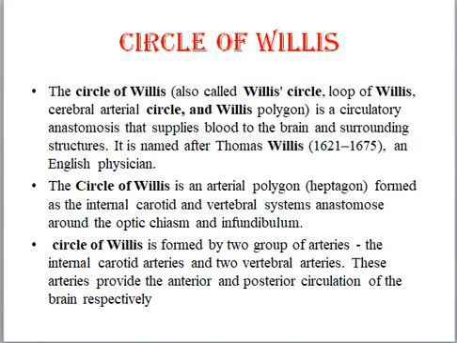Circle of Willis. The circle of Willis, also called Willis circle, loop of Willis, cerebral arterial circle, Willis polygon, is a circulatory anastomosis that supplies blood to the brain and surrounding structures. It is named after Thomas Willis, an English physician. The circle of Willis is an arterial polygon formed as the internal carotid artery and vertebral system anastomose around the optic chiasma and infundibulum. Circle of Willis is formed by two groups of arteries, the two internal carotid arteries and two vertebral arteries. These arteries provide the anterior and posterior circulation of the brain respectively.